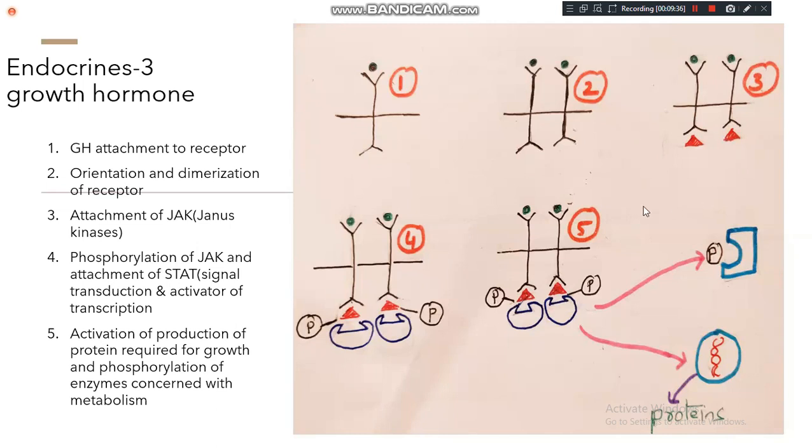So the growth hormone, after attachment to the receptor, will promote the production of protein. The interesting point is that the growth hormone, by communicating with the receptors as well as enzymes present inside the cell, directly communicates with the nucleus of the cell, and then it is concerned with the production of the proteins.